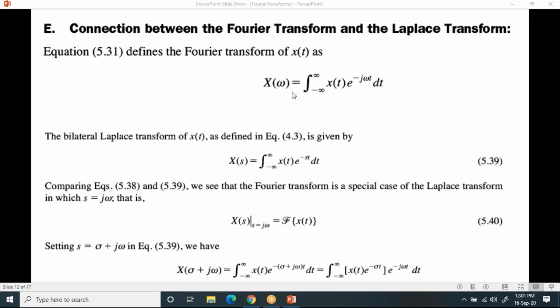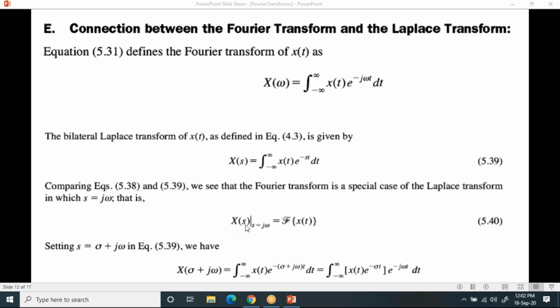So in the place of s, you would write j omega. When you take the magnitude, the modulus of X of j omega is nothing but X of omega only. That's the reason we represent X of omega. When you replace s with j omega, you will get this equation. Please try to understand.